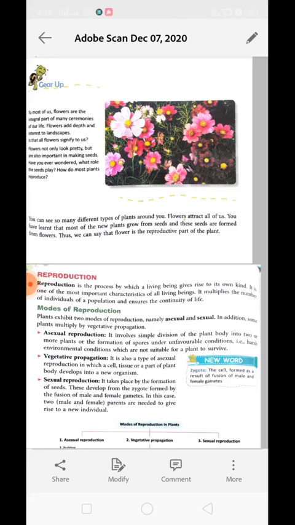Every individual, every organism has a certain age or lifespan. After finishing this lifespan, they die. But life is continued due to the process of reproduction. It is one of the most important characteristics of all living beings. It multiplies the number of individuals of a population and ensures the continuity of life.